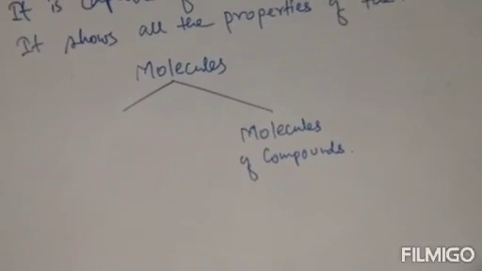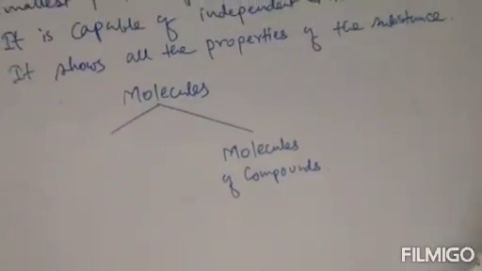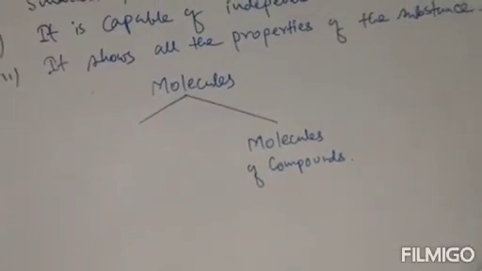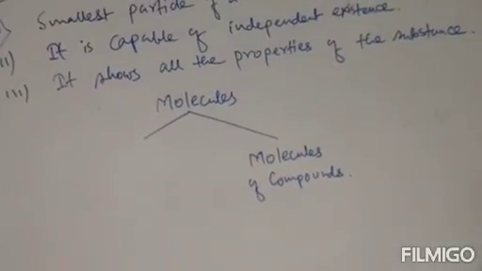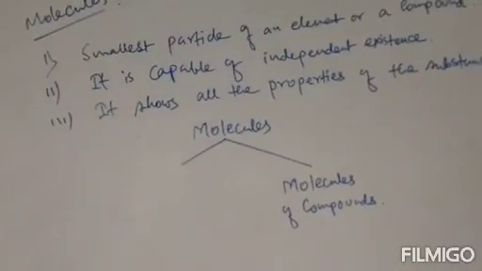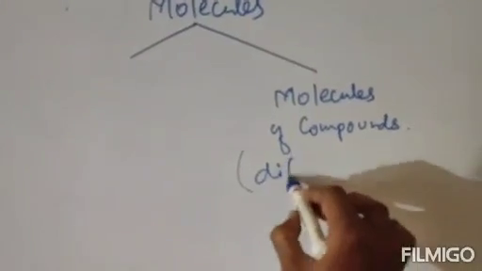But in the case of molecules of compounds, different elements or different atoms join together in a definite or fixed proportion to form molecules of compounds.